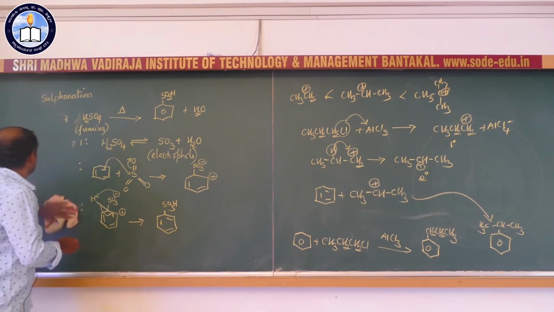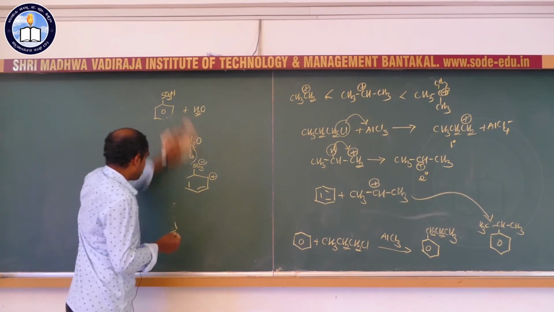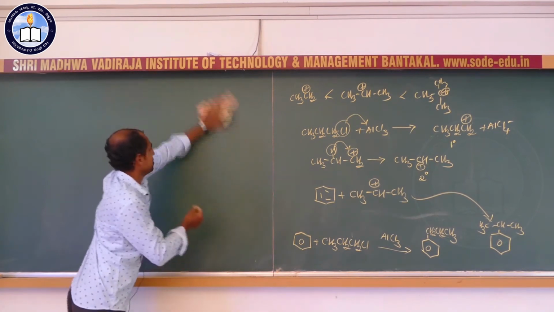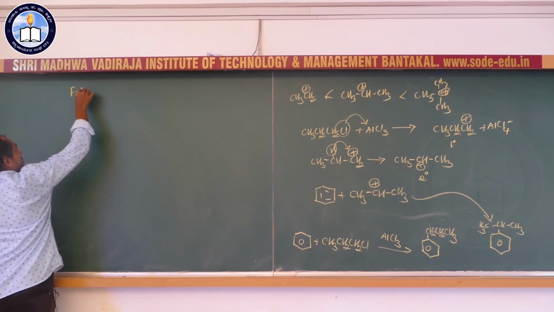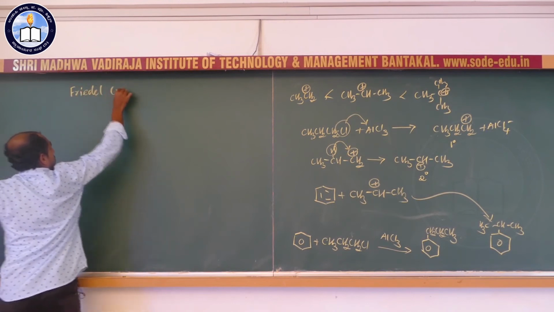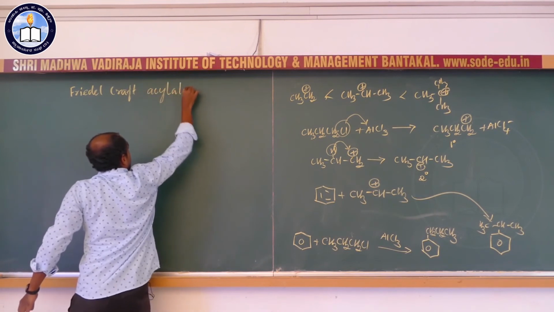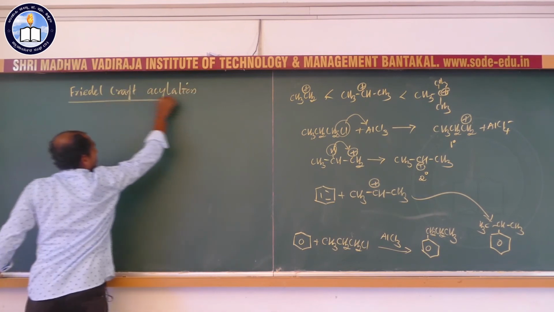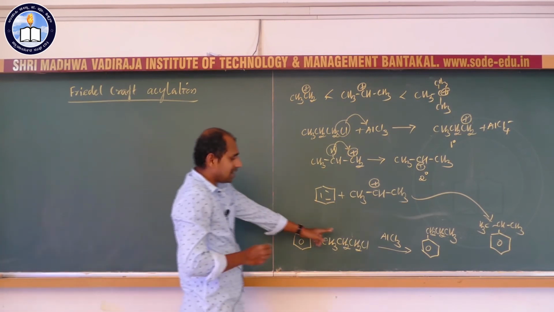Now, the last electrophilic substitution reaction is Friedel-Crafts acylation reaction. So, what is Friedel-Crafts acylation? You know Friedel-Crafts alkylation.